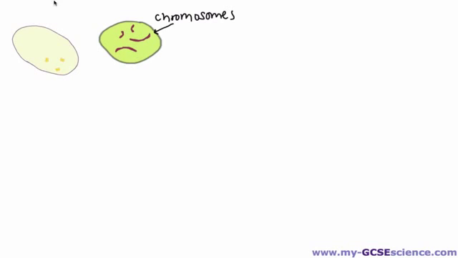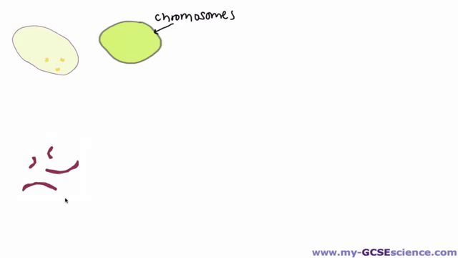Now a point to make here, which is probably quite important, is that normally the DNA in the cell looks like a great big long string. It's actually a molecule that is a bit like a long piece of string, but most of the time it's in this stringy formation. But while the cell is divided by mitosis, it coils itself up into these things called chromosomes. Now every new cell that is made will have to have exactly the same number of chromosomes inside its nucleus, and this is how it does it. If we pull these chromosomes out and just deal with what's going on with the chromosomes, and we'll just take away the nucleus in the cell for the moment just to simplify things, we're just looking at the chromosomes.